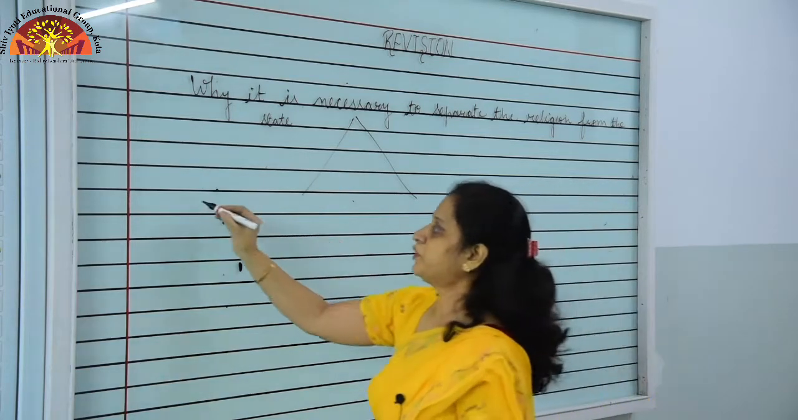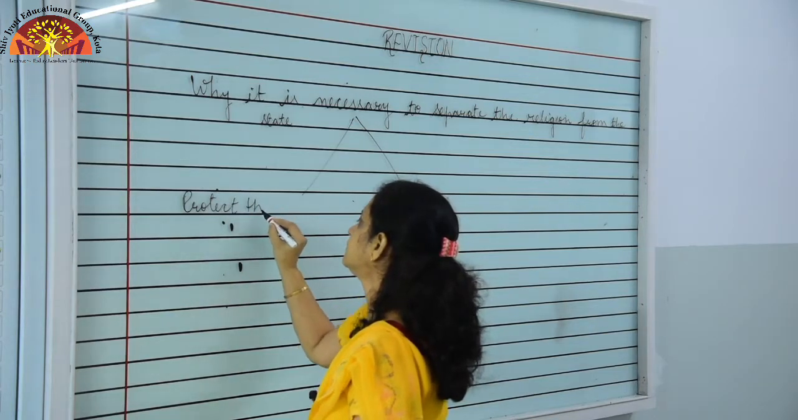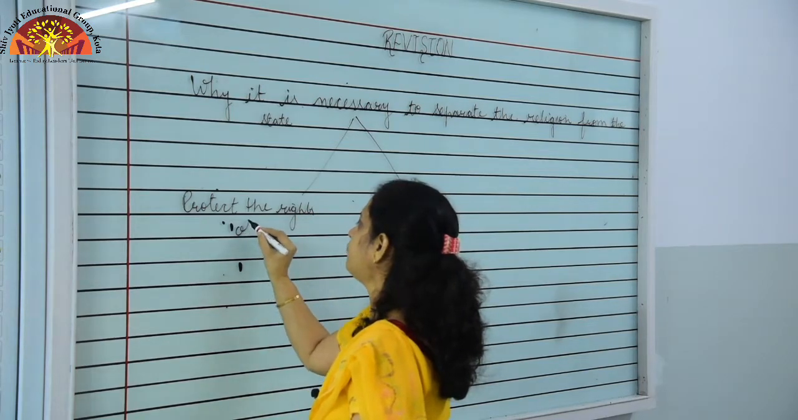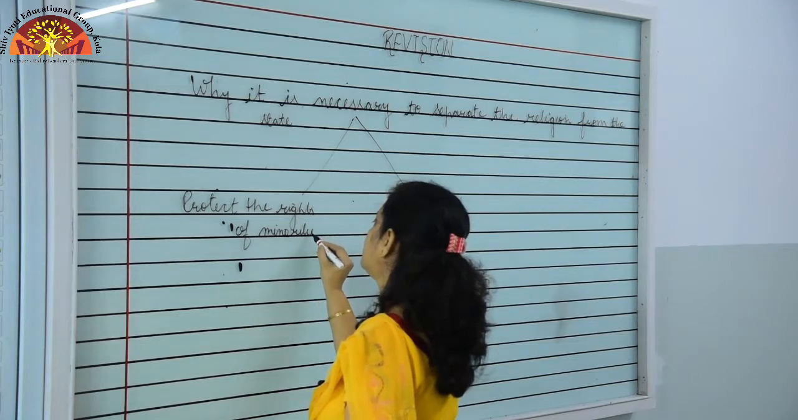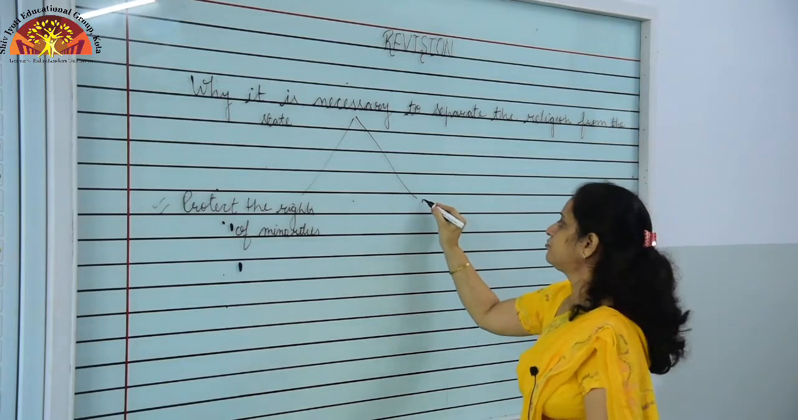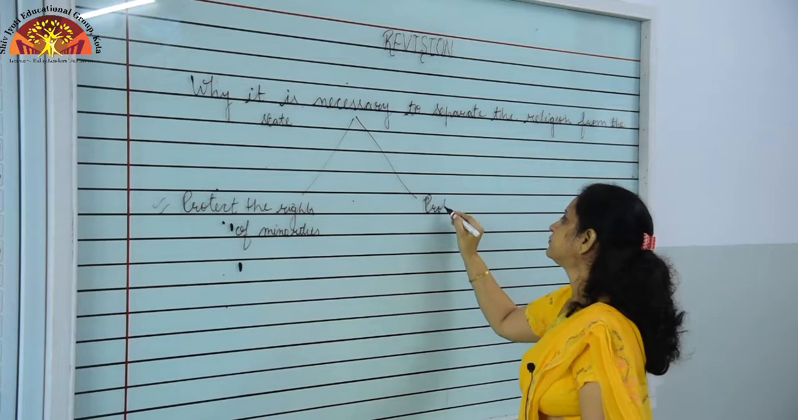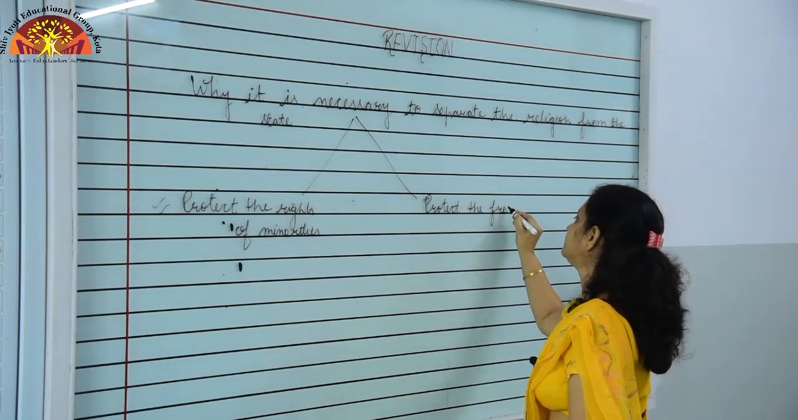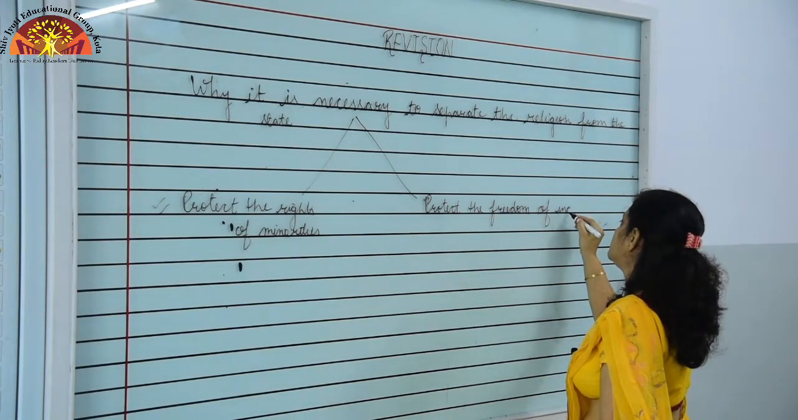Number 1, to protect the rights of minorities. Okay. And the second is to protect the freedom of individuals.